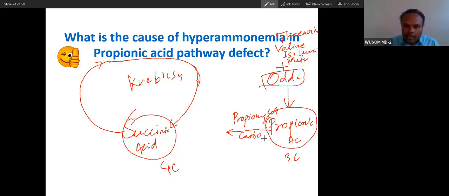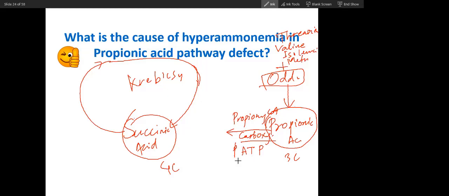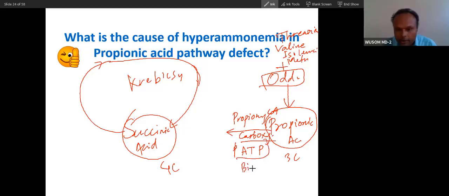When I tell you carboxylase, what does it mean? It will require which all things? Carboxylase will require ATP. Yes, and which vitamin? Biotin. Yes, biotin. It will require biotin, and it will require ATP because these are ligases. All ligases require ATP. So biotin, ATP, and it will require carbon dioxide to carboxylate. So ABC.